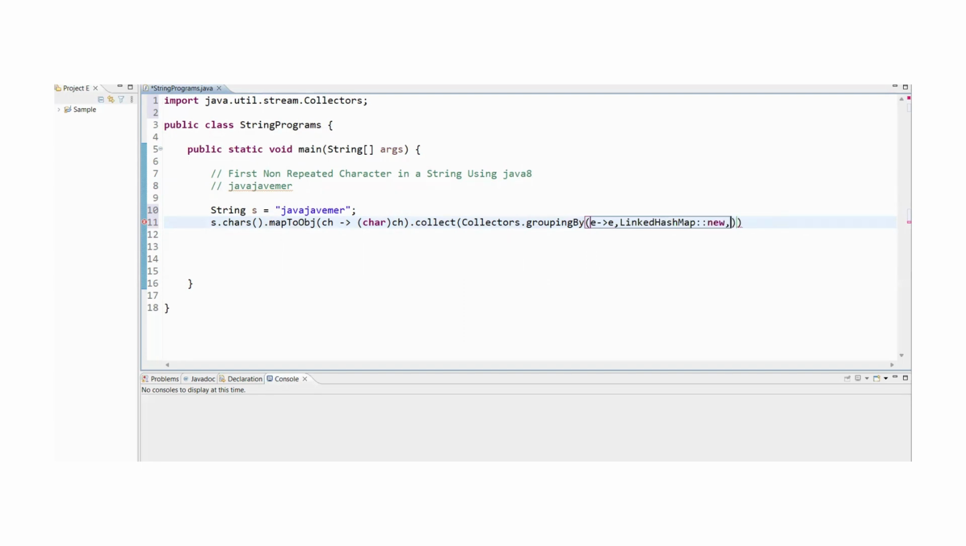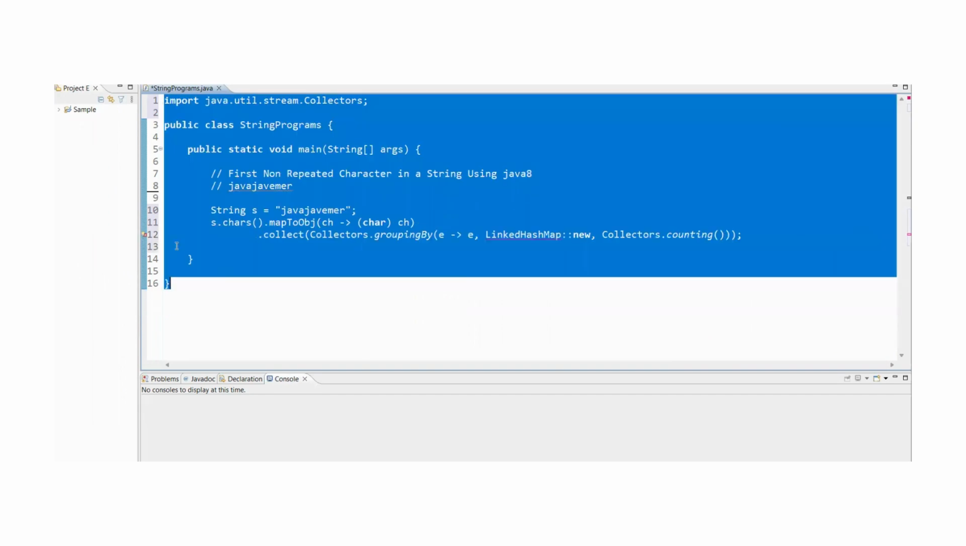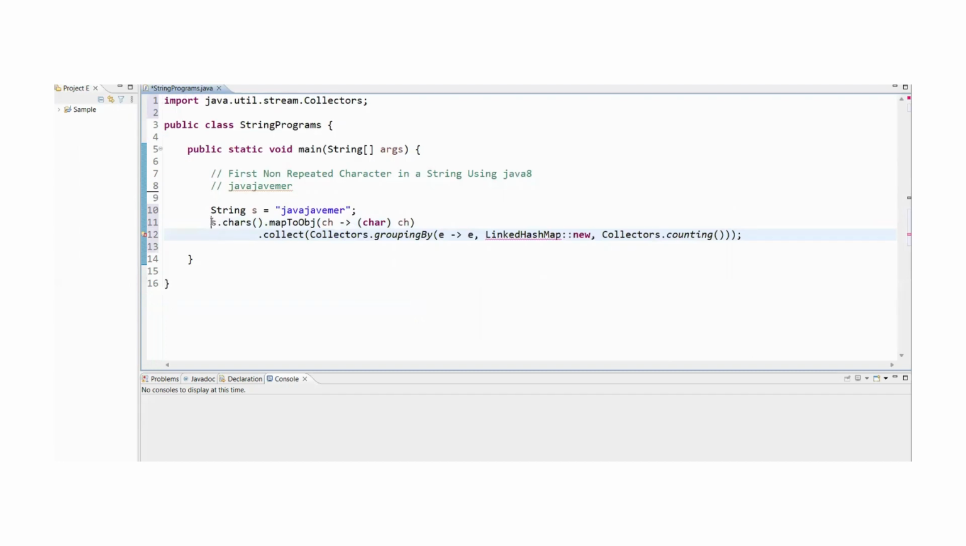So this is a flavor. In the groupingBy function, we are going to give the key value along with the collection that needs to be stored, along with that the value. Collectors.counting. This is going to return us some map. Let me write it like this. We are going to get the character and the long value, the character count map.